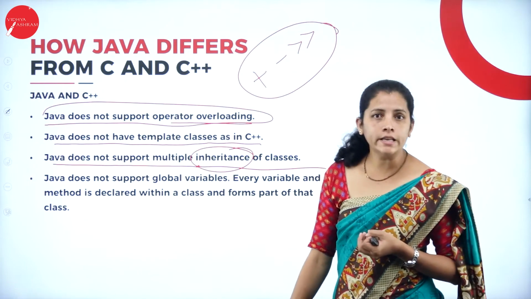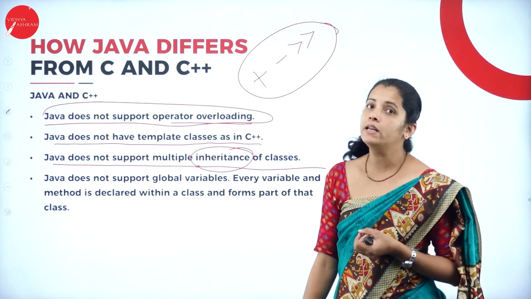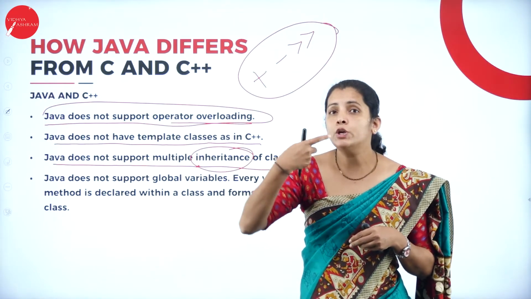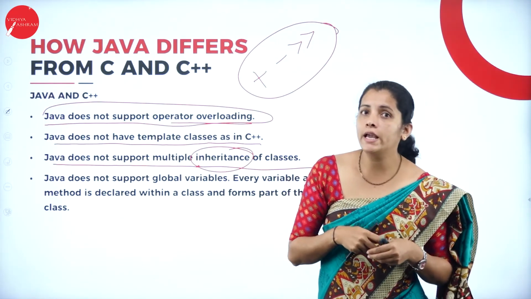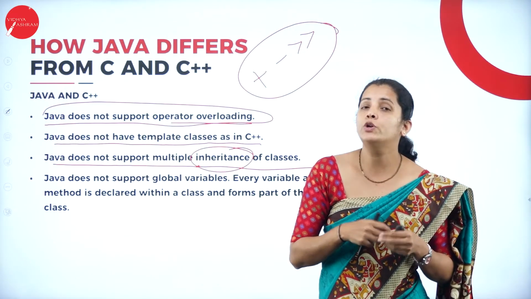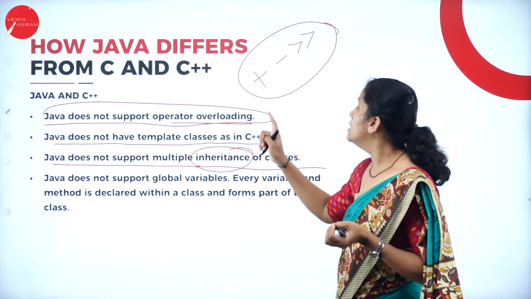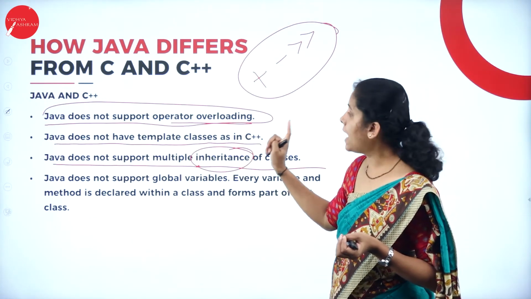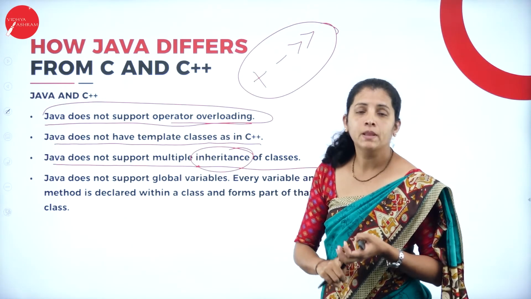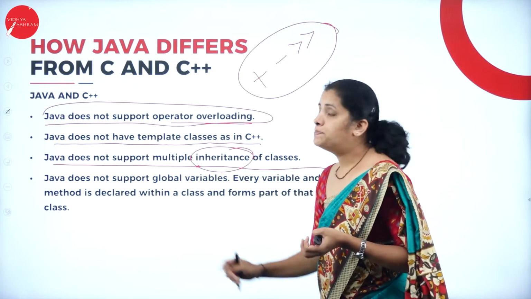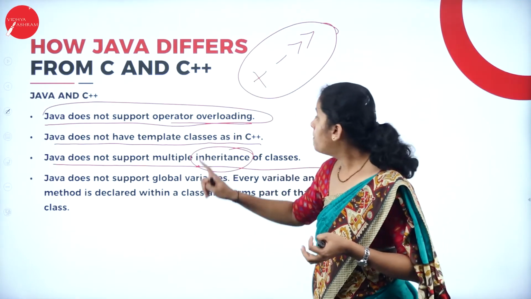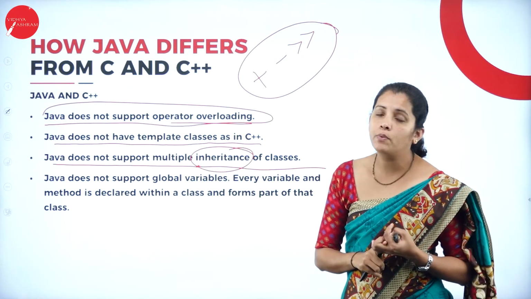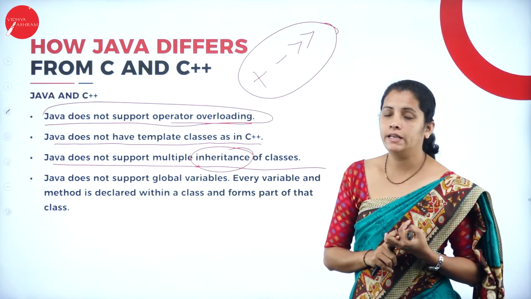What is inheritance? It is nothing but reusability. If I want to reuse the same code again and again, I use the concept called inheritance in C++ as well as Java. But C++ supports multiple inheritance, while Java does not.